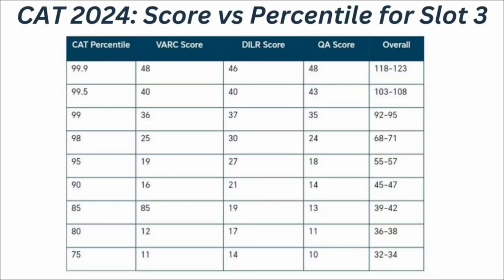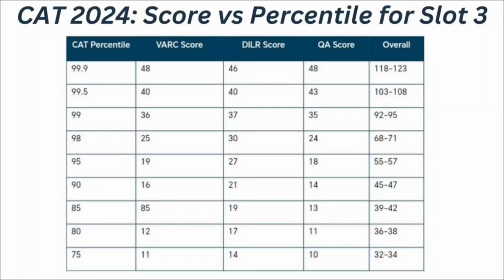at that time you can expect your CAT percentile to be 99 percentile. Then if your VRC score is 25, DILR score is 30 and quantitative ability score is 24, means if your overall CAT score ranges between 68 to 71, at that time you can expect your CAT percentile to be 98 percentile.